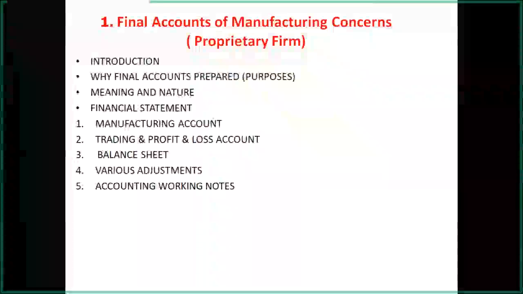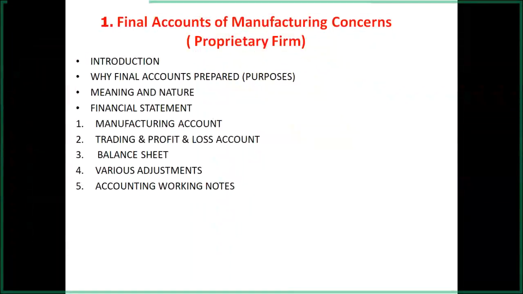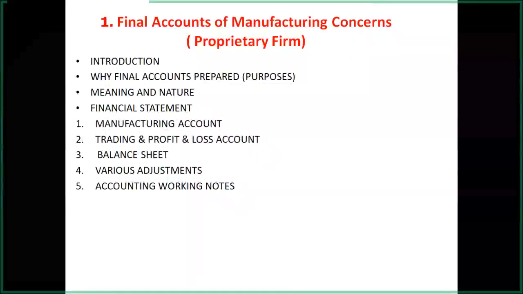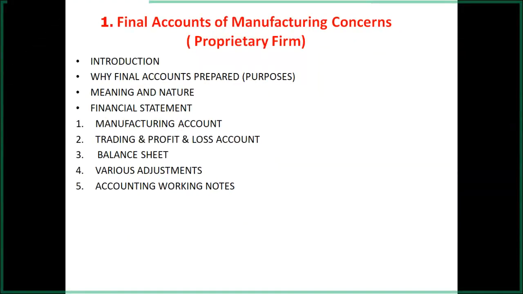Wages in factory, that type of things are to be recorded to the manufacturing account debit side. So wages paid that are to be directly related with the manufacturing. The persons who are engaged in the production, for these persons, the wages is to be paid.